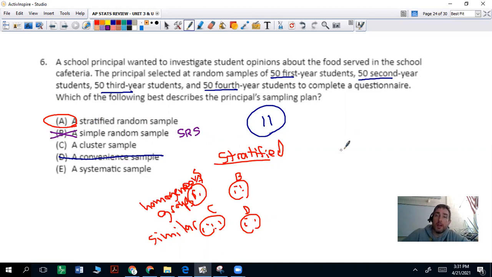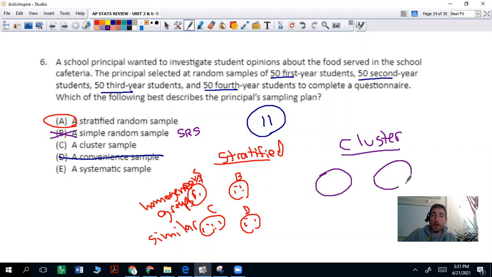A cluster sample is what it looks like when you have different groups, but those groups are heterogeneous. They might have a lot of different mixtures in them. So with a cluster sample, you're picking heterogeneous groups. We'll just do colors to make it easy, but maybe you have a few freshmen, a few sophomores, a few juniors, and a few seniors in each group, and you randomly pick one or two of those samples.